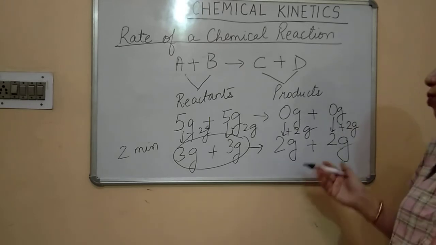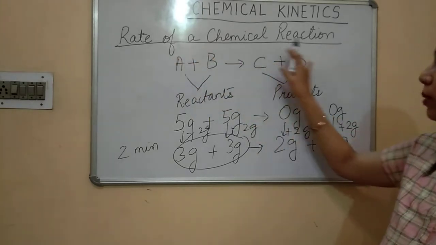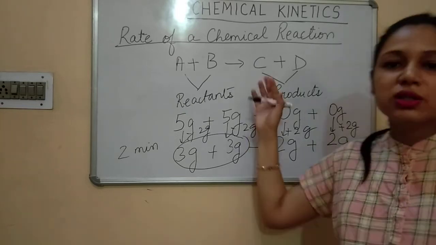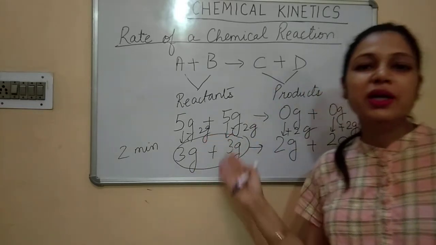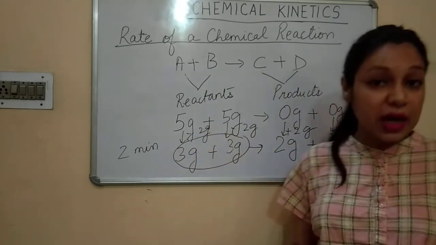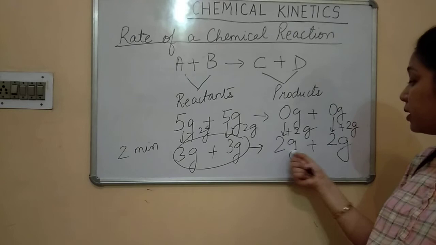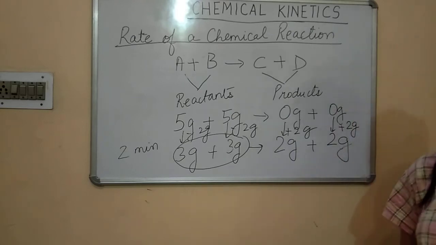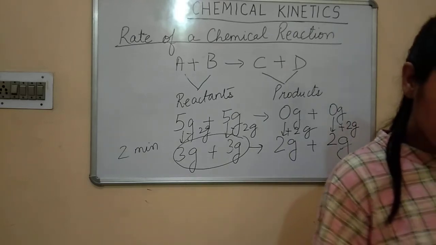This is how we give the rate of a chemical reaction. This is the basis by which we explain the rate of a chemical reaction, that is, the decrease in the concentration of reactant and the increase in the concentration of the product. So this is how we give this.